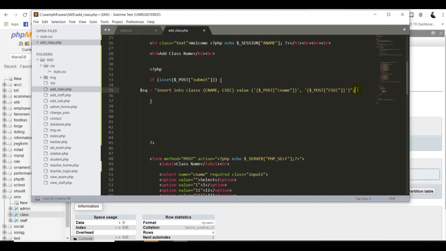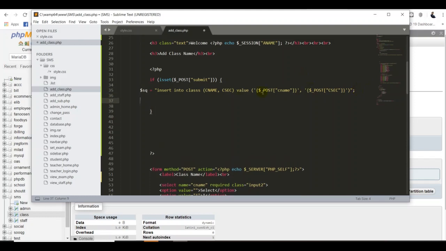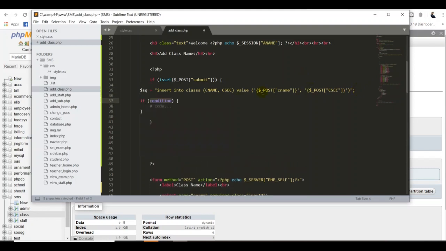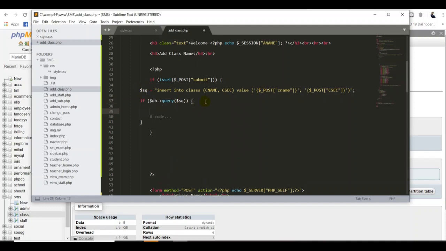That's great. Then guys, we have to run this query. So we have the if, because db is our database variable, and the arrow operator, and query. Then we have to put this variable, control C, control V. That's great. If the query runs fine, we need a success message. I haven't put this one into a div tag because I want to run one more class. So that's right. So class, I put here.